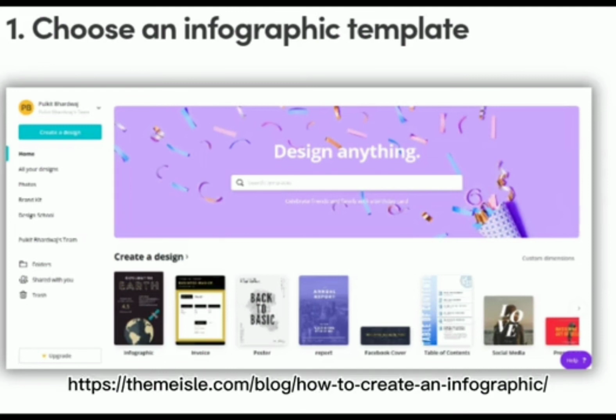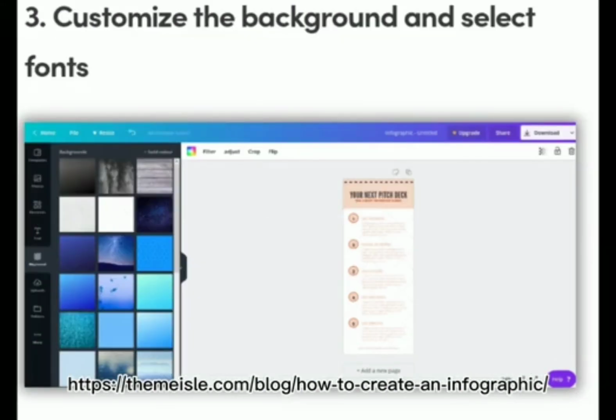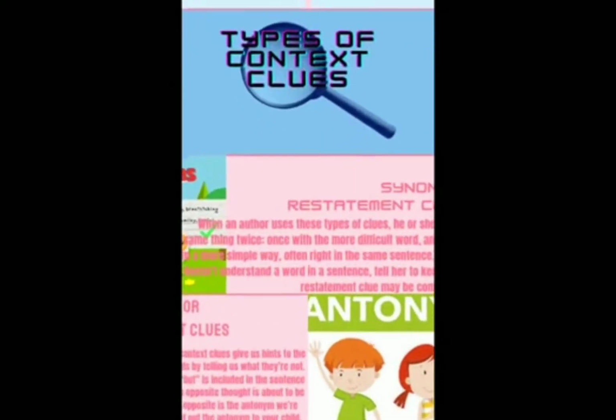First step, choose an infographic template. Second step, select your design style. Third step, customize the background and select fonts. Fourth step, add graphical elements. And fifth step, download your file. Take a look at the example that I have made.